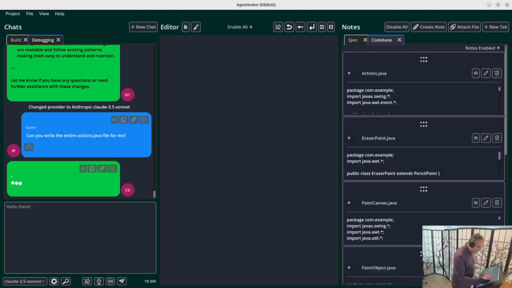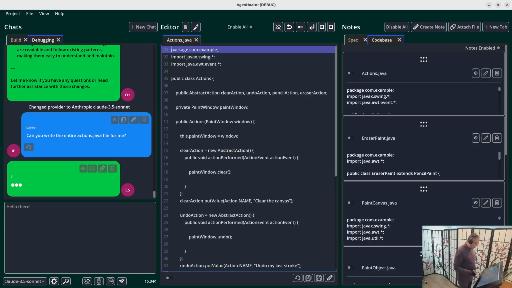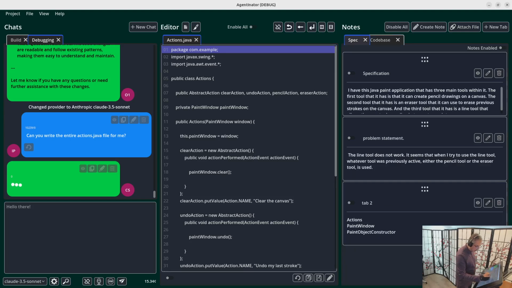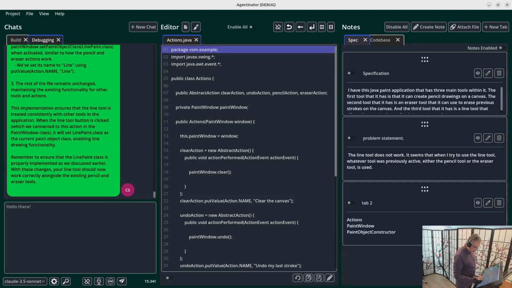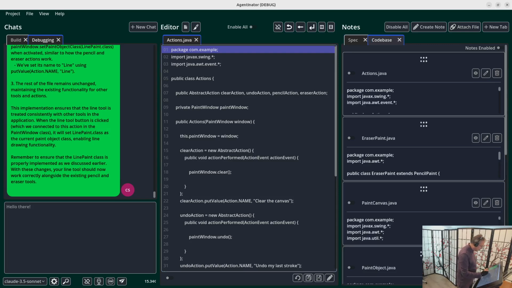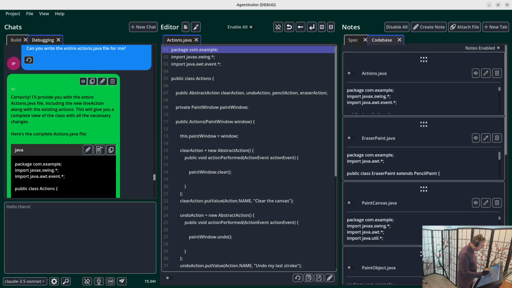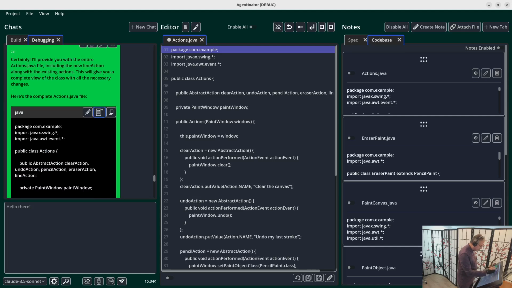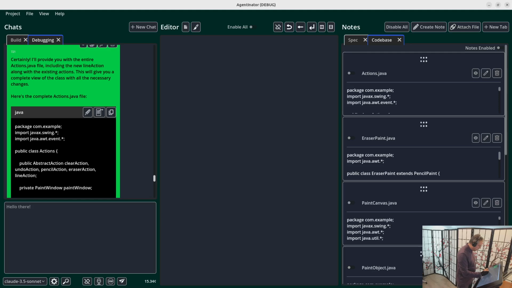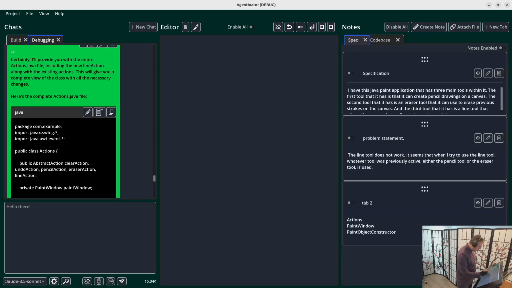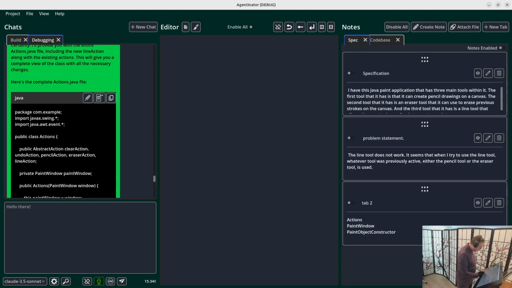Let's go to the code base. There's actions Java preloaded here. So while this is thinking, having things organized between spec here, where I can track what I'm doing, and code base here makes it super fast for me to do my own steps: extract it, save it. Okay, I've got the actions Java saved out. Next one I need to do is paint window. Great. Now can you write the entire paint window file for me?